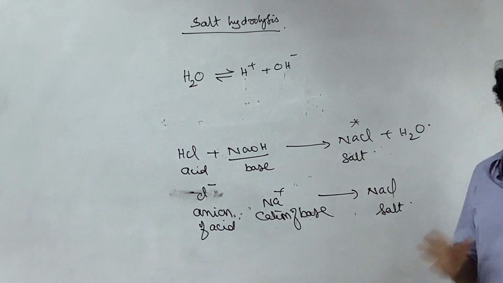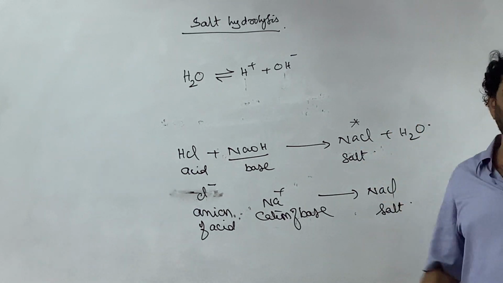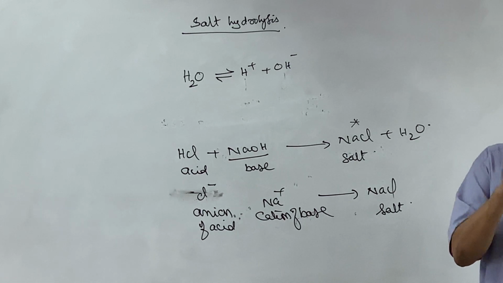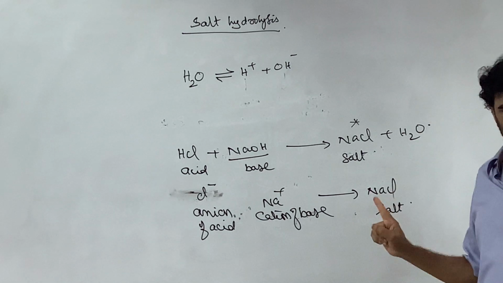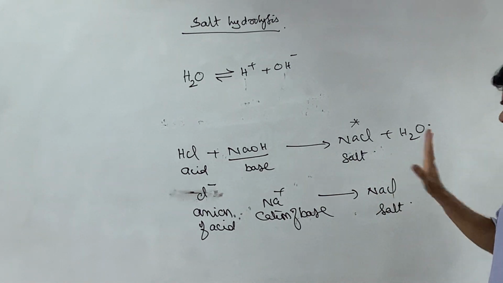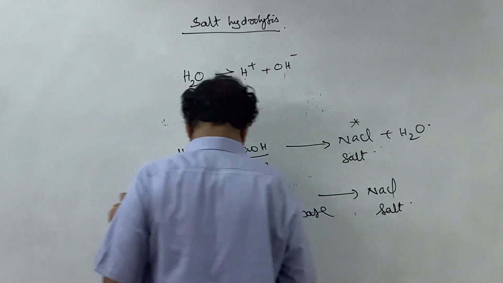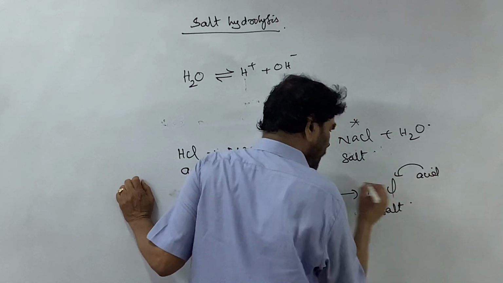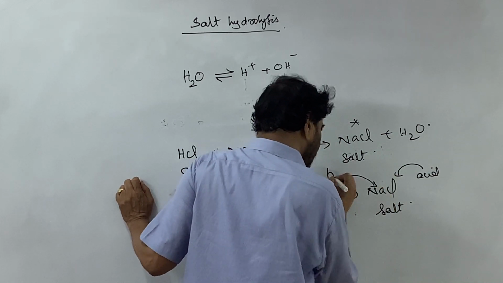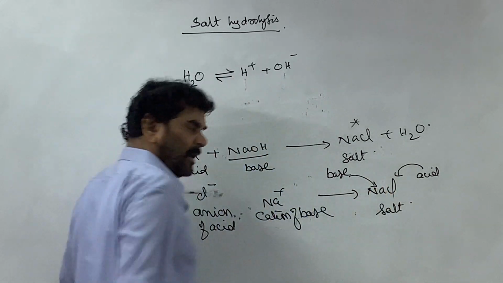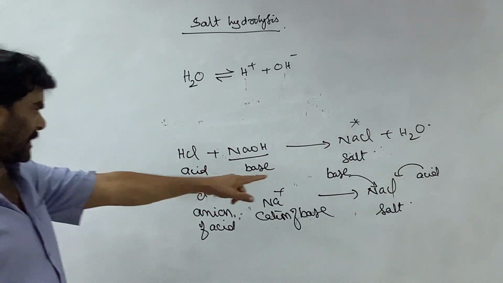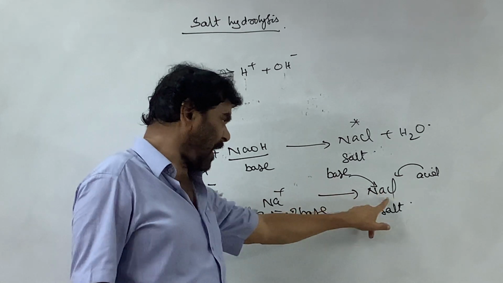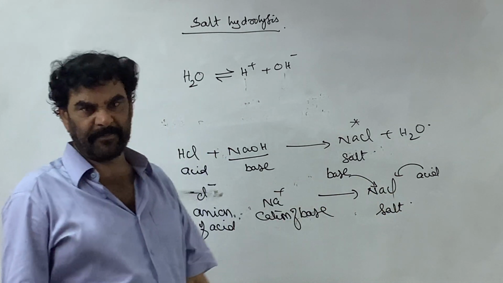This is the salt, the substance. This salt is formed due to the combination of the cationic part of the base and the anionic part of the acid during the neutralization. So therefore, this is the anion from the acid. The cation of the salt is representing the base from which it is derived. This is the neutralization product. This is the cation from the base, the anion from the acid.